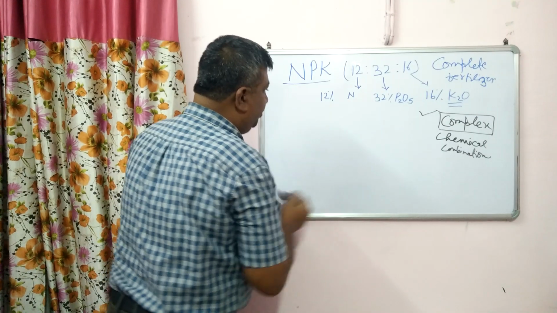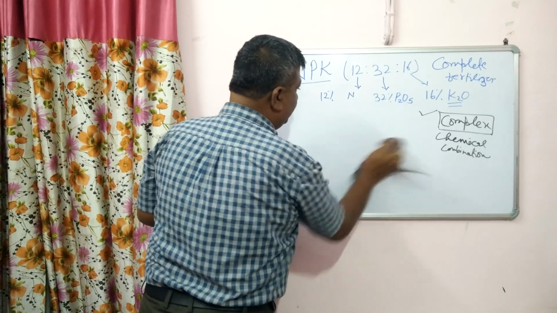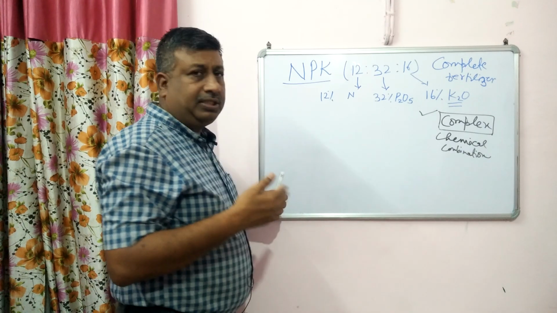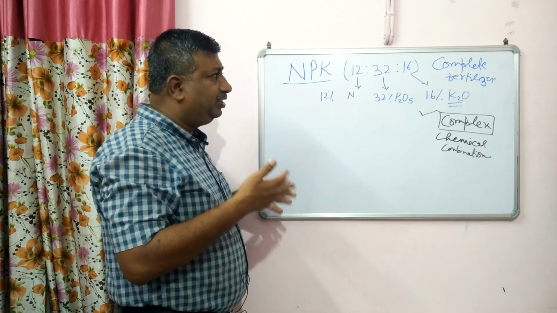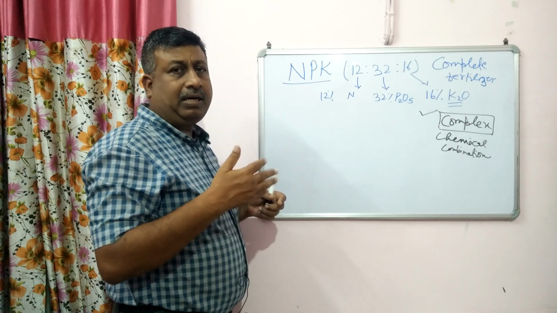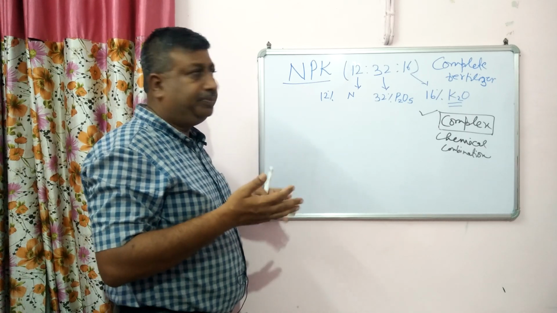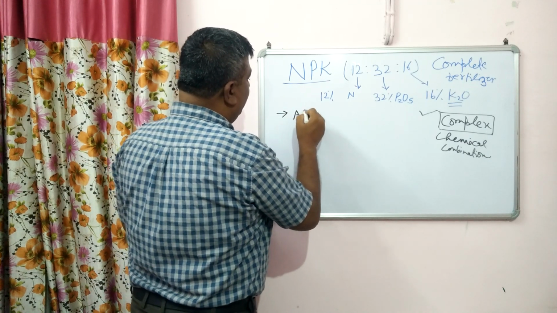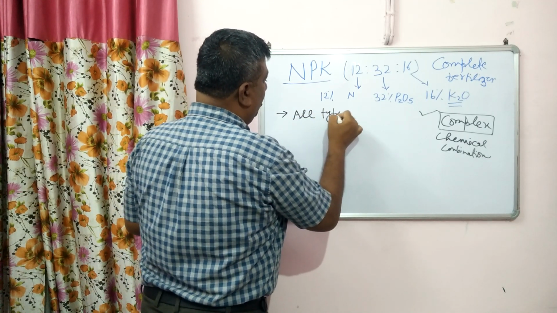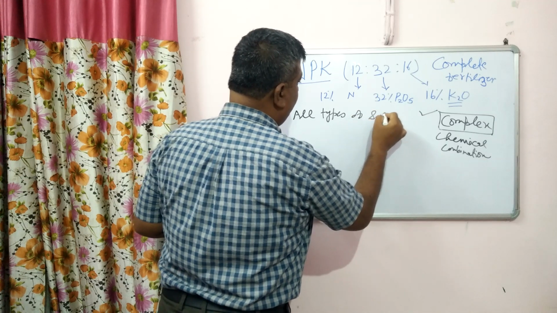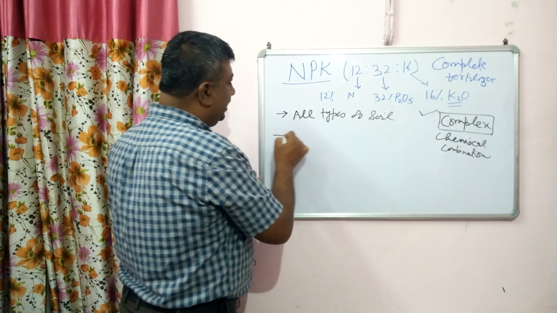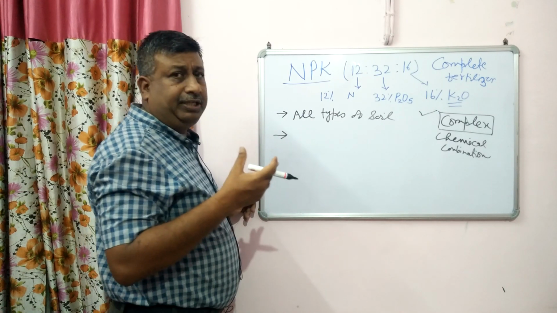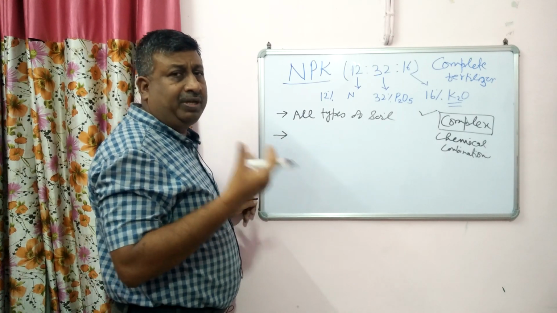can be used in any type of soil, whether it is acidic soil or alkaline soil, because the pH of this fertilizer remains near about 7, neutral pH. So that's why this fertilizer can be used in all types of soil. Then second is that in case of this fertilizer, the nitrogen is present mainly in urea or ammonium form,